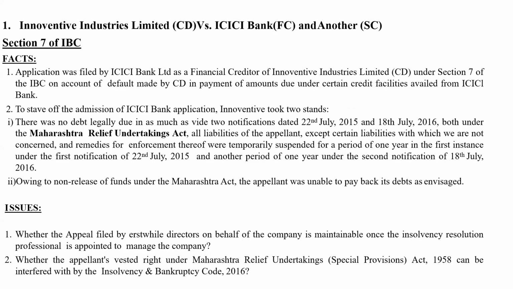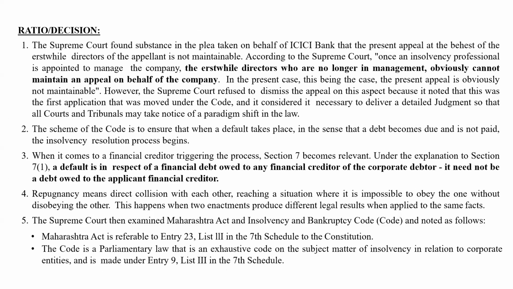Yes, it also contained it. And IBC also contained this non-obstante clause. So in both the Acts, it was written "notwithstanding anything." Now the question came: which one will prevail? If there is a conflict, this situation is called repugnancy. So in case of repugnancy, what is the meaning of repugnancy?